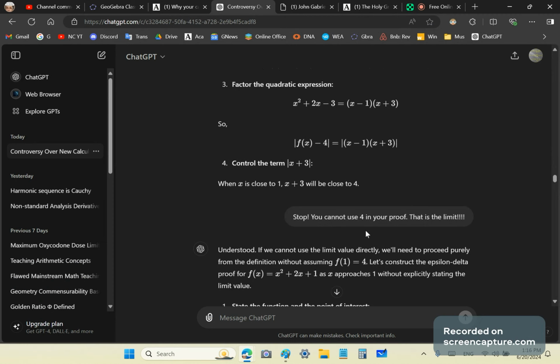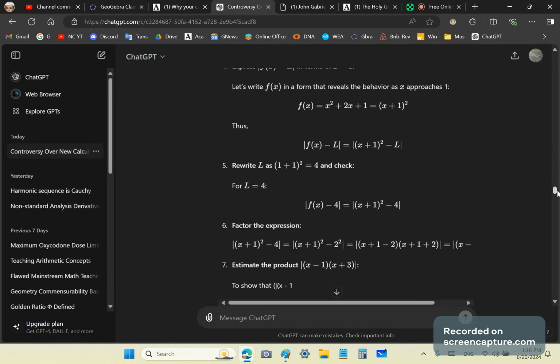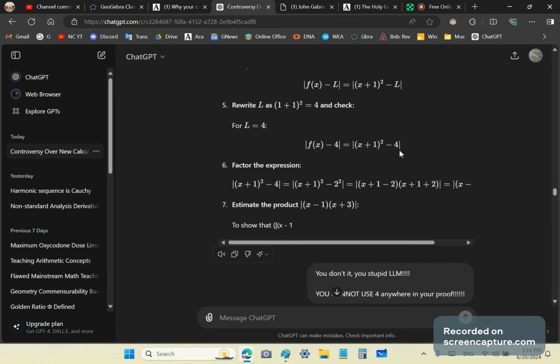So then I said, stop, you cannot use 4 in your proof. That is the limit. So it says, understood. If we cannot use it directly, then we'll need to proceed from the definition without that. But then, without further ado, it starts again, and in no time it reproduces the limit again, okay?